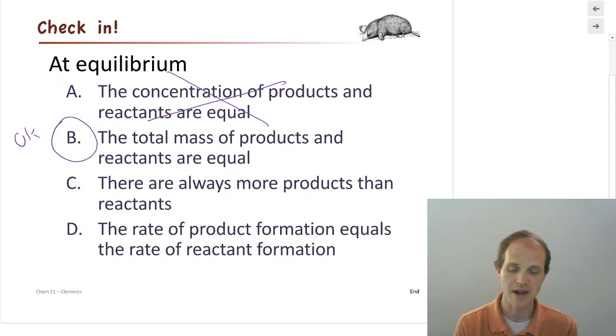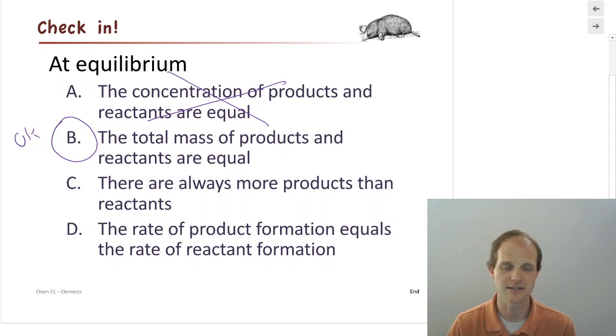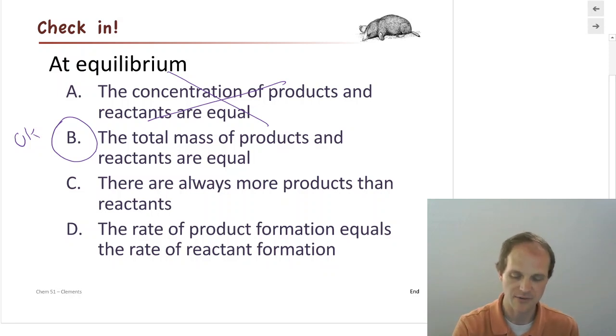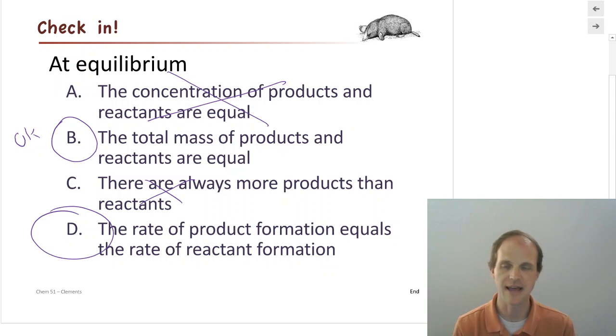There are always more products than reactants. No, right? There are reactions where pretty much nothing happens. Everything just stays as a reactant. For example, if I try to burn a rock, right? Rock plus oxygen, not much happens for most rocks. Okay, there pretty much everything stays as reactants. The rate of product formation equals the rate of reactant formation, and that's the one we said, hey, that's kind of the definition of equilibrium, is when those rates are equal to each other.